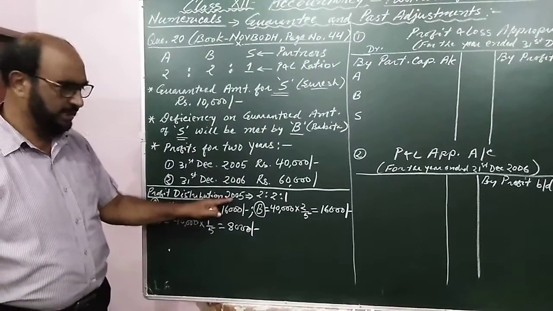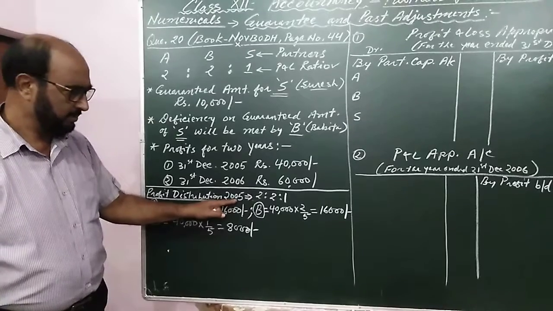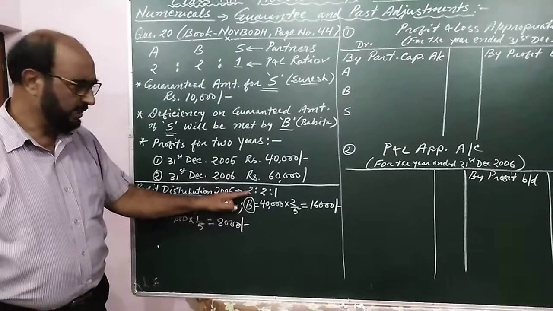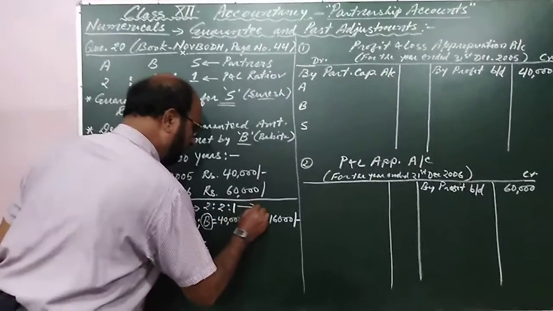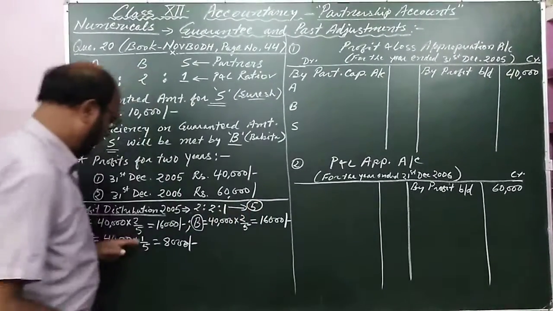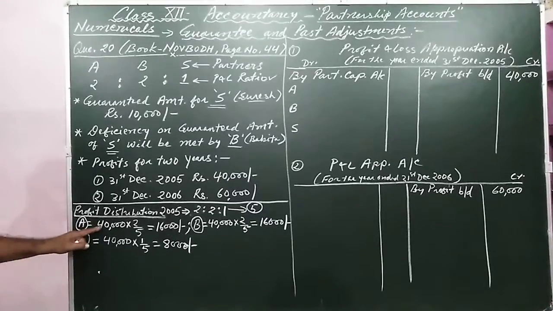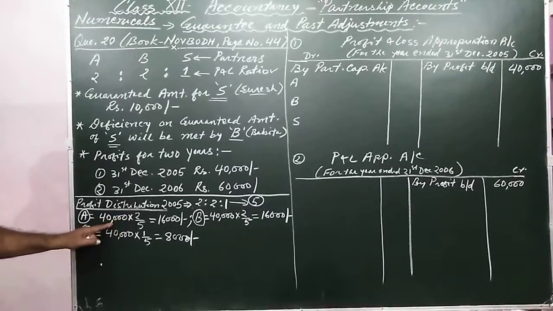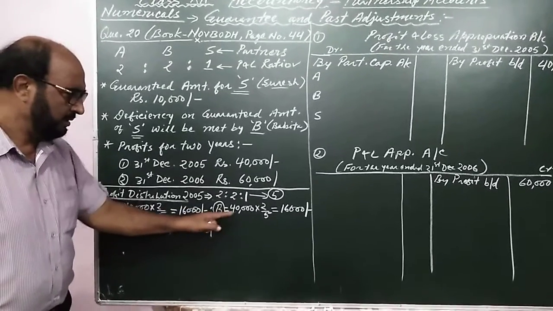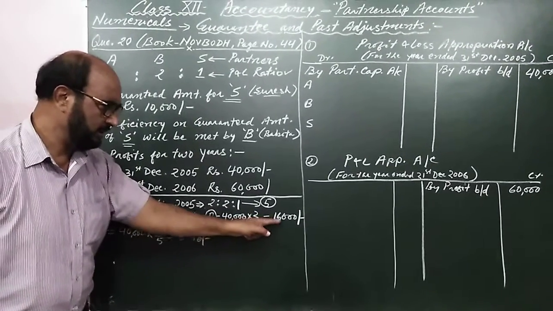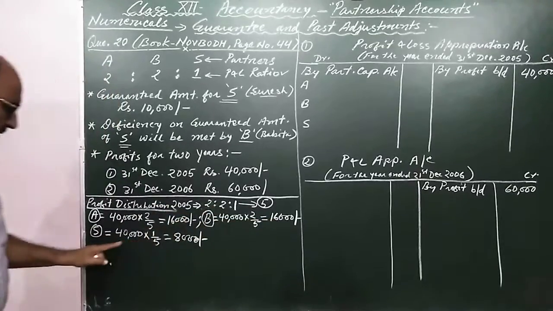Profit distribution year 2005. The agreed ratio is 2:2:1. The total of the ratio is 5. That is why A will get 2 by 5 of 40,000, that is 16,000. B will get 2 by 5 of 40,000, that is 16,000.